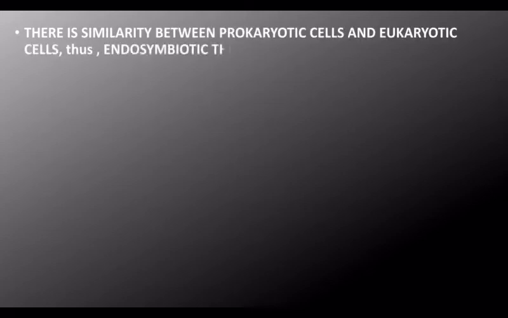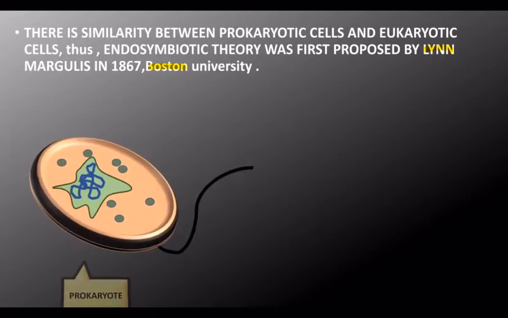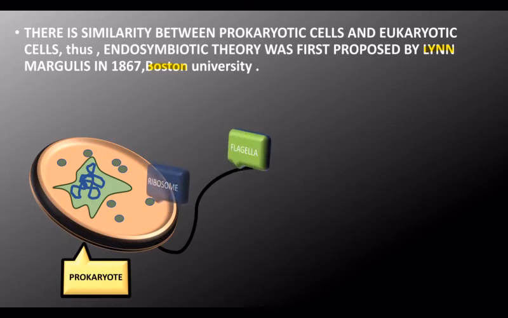And there is similarity between prokaryotic cells and eukaryotic cells. Thus, the endosymbiotic theory was first proposed by Lynn Margulis in 1867. She is from Boston University. She considered the similarities between prokaryotes and eukaryotes.